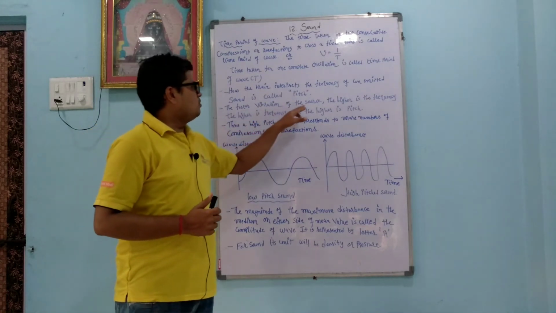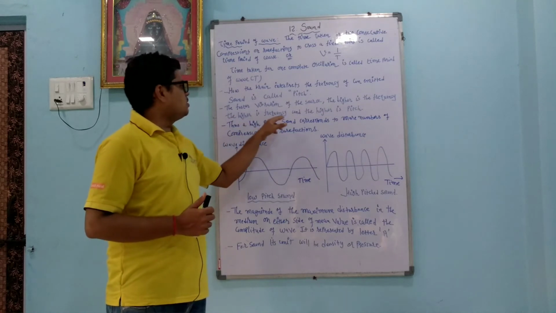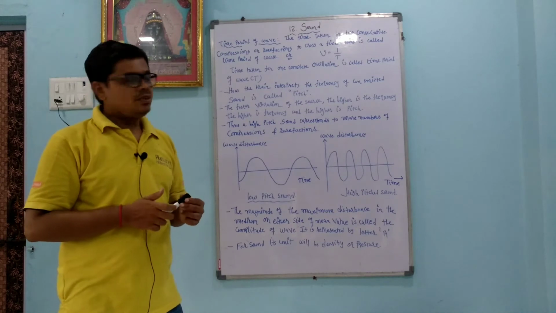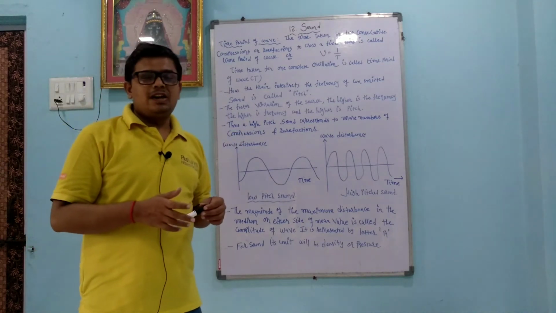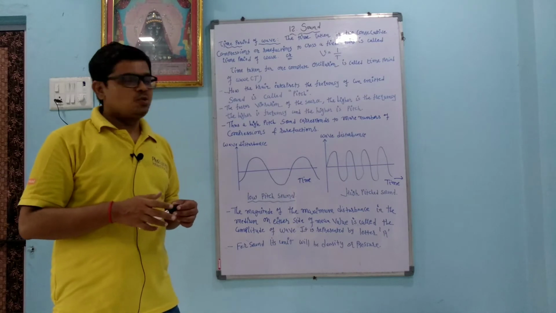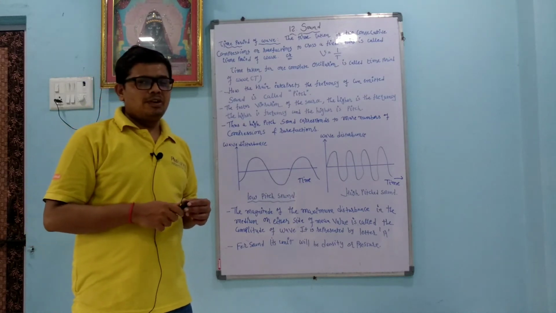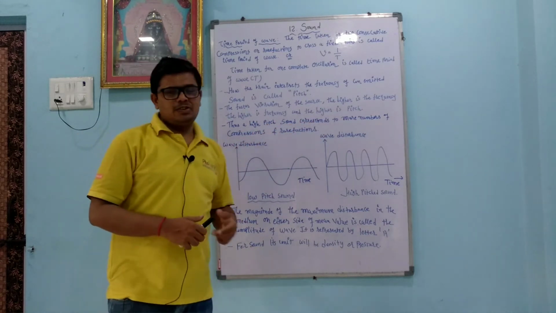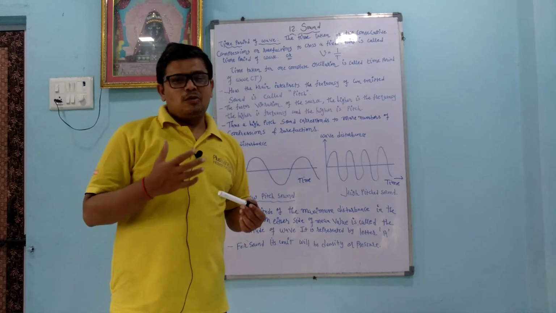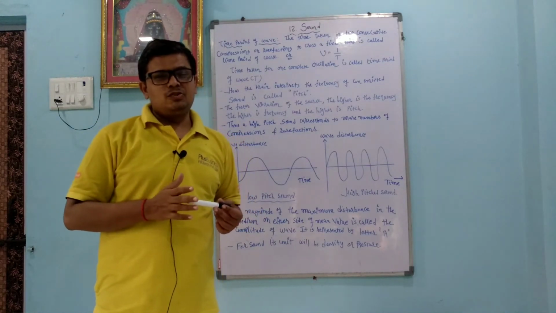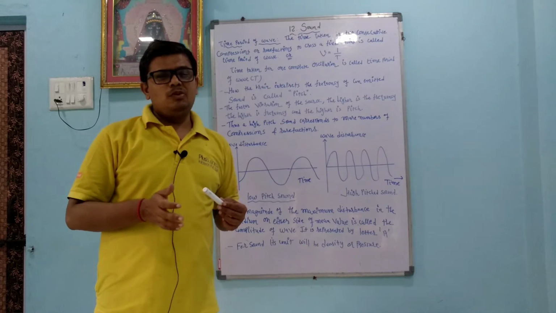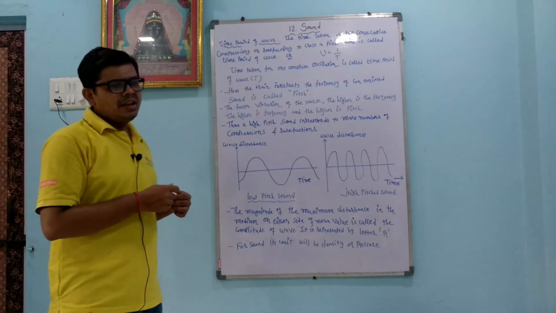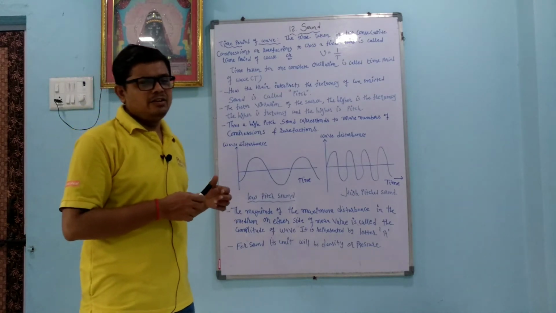The faster the vibration of the source, the higher is the frequency, and the higher is the pitch. So as vibration is more, frequency is higher, and as frequency is higher, pitch is also higher, and we can hear the sound properly. Thus a high pitch sound corresponds to more compressions and rarefactions. Dear student, we know that sound is always propagated by compressions and rarefactions.